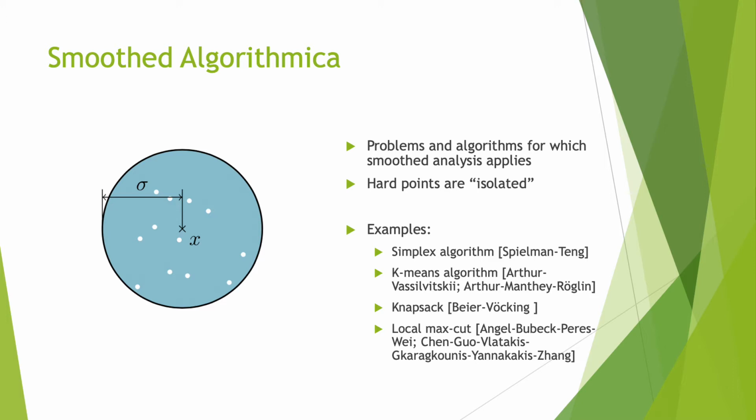For smoothed Algorithmica, problems in algorithms can be solved via smoothed analysis. In particular, if you look at this picture, we have an instance x, and then we have some ball of radius sigma, which represents possible deviations of the problem. In blue are the points which are easy, and notice that they are very numerous. The hard points are isolated. Examples of algorithms and problems with this behavior include the simplex algorithm, the k-means algorithm, the knapsack problem, and very recently, the local max cut problem.